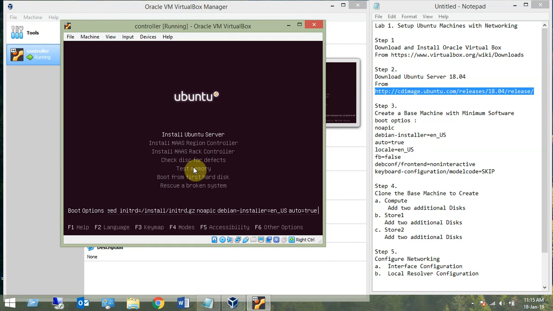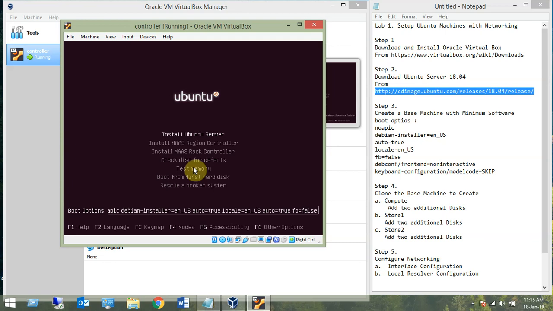Then the next one is locale is equal to en_US, right? There's a typing mistake, so be careful about it. I'm cross checking my spellings after typing also. Locale is equal to en_US, and then auto is equal to true, and then FB is equal to false,